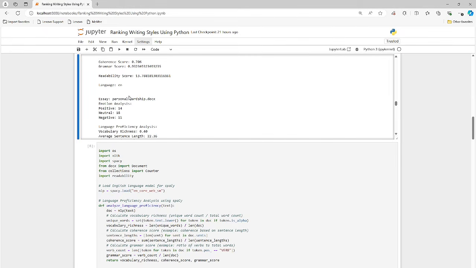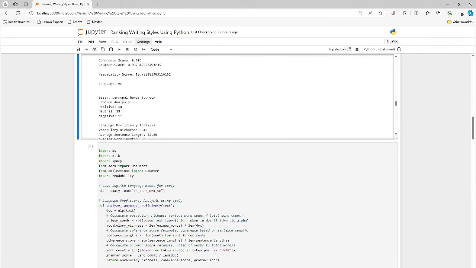So a lot of emotions in this essay right here. Personal hardship. Oh, I think he's going through some tough times. So there are some negative thoughts in this one, but that's fine. He's probably just describing his upbringing. Maybe it was tough. I don't know.